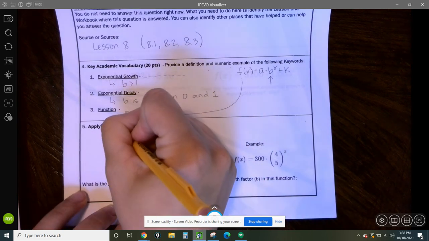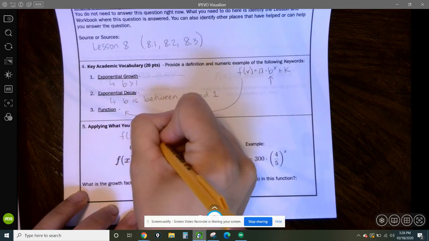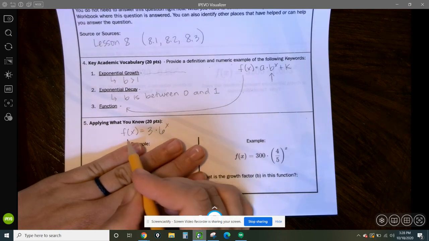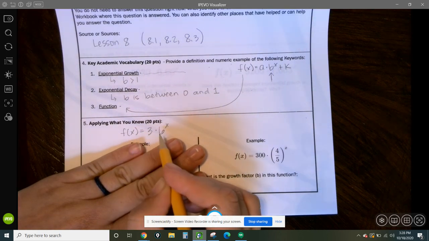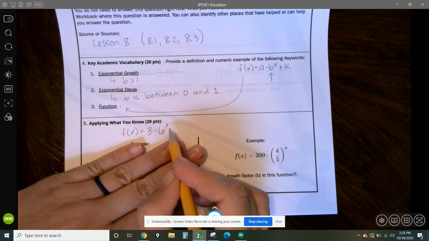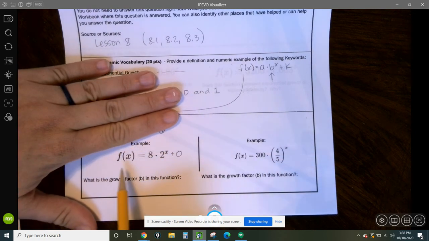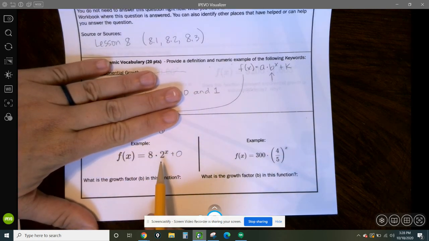So I'm going to give you an example that's not written on your paper because I don't want to give you all the answers here. Let's pretend this was the problem you had written on your paper. Again, you don't need to write this down. This is just me talking this out with you. If I was trying to figure out what the growth factor is in this function, I would look for the term that is raised to the exponent of x. So right here, it would be 6. So I would say b equals 6 in this function. Now you take a minute and answer the question about the problem listed on your paper. So you can pause the video if you want and answer this question. What is the growth factor in this function, the one printed on your paper, and then write that answer right here.